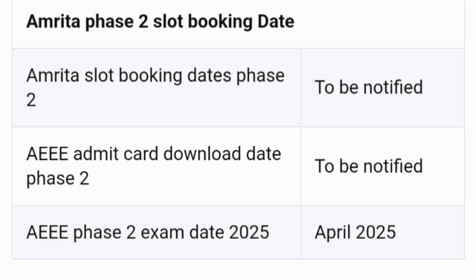Now talking about phase 2. Phase 2 dates are not yet out. So exam dates will be notified soon. Accordingly, the slot booking start date as well as the admit card download date will be notified later.